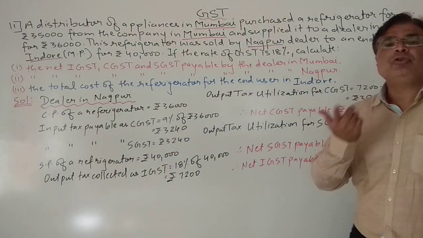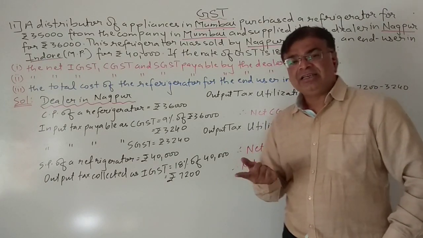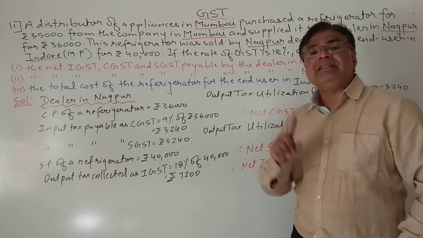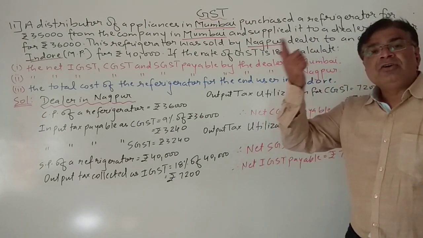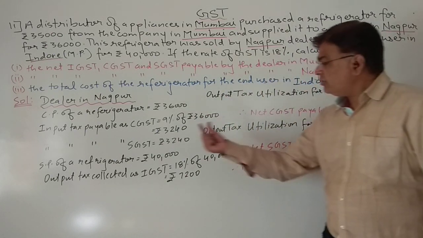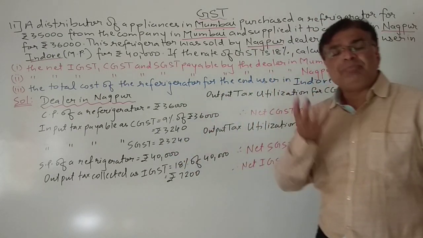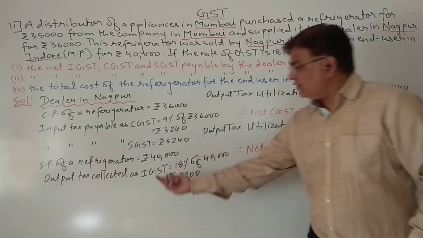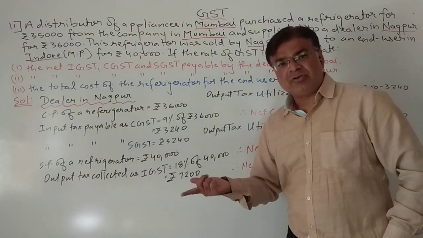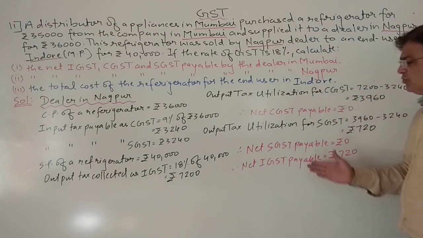Suppose you don't have input IGST, then second, you will utilize this money first for CGST and then for SGST, and if balance amount is still left, that will go as IGST. That will go to the central government. So in this stepwise way you have to do the working.